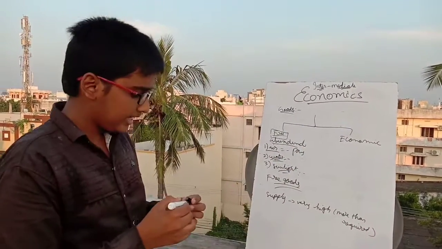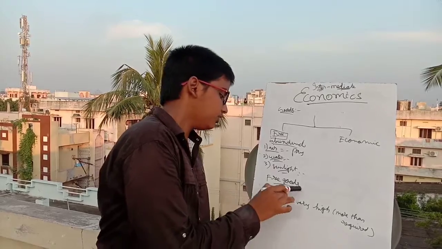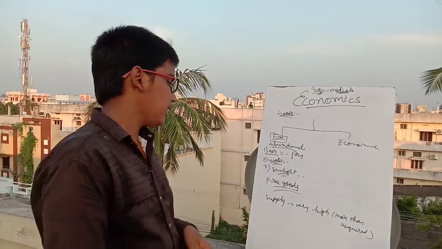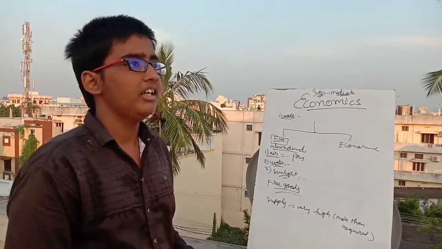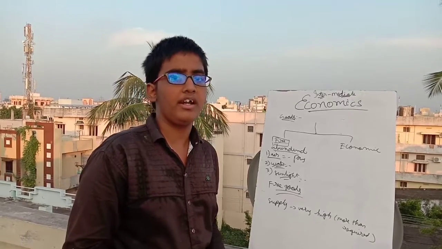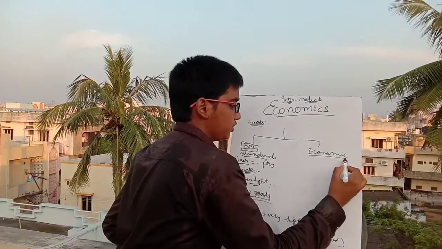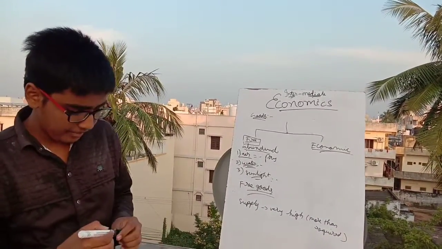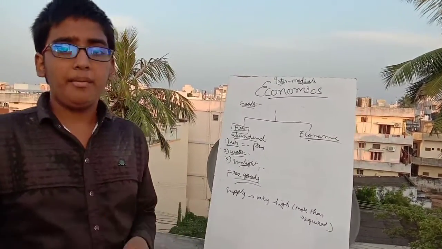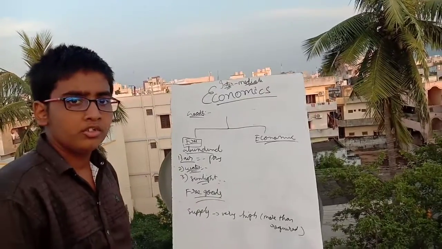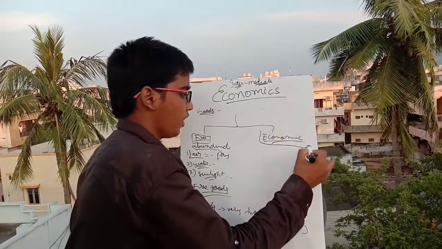So like these cases, the goods are called free goods, and there are many examples like air, water, sunlight, tides, waves of water, and all those things are called free goods. Now coming to the economic goods, here comes the main one. So in economic goods, now we are going to discuss the economic goods.